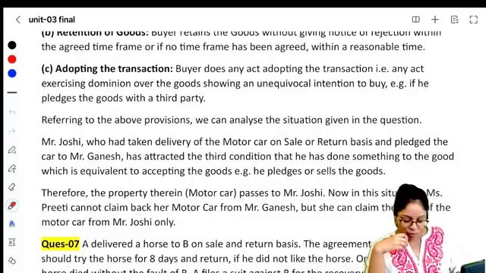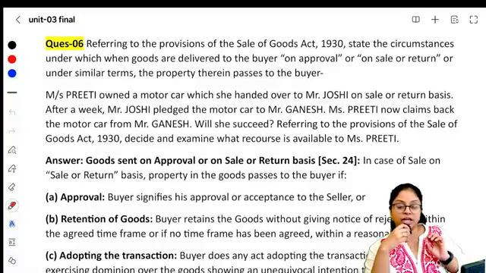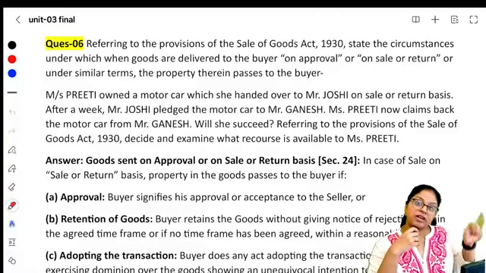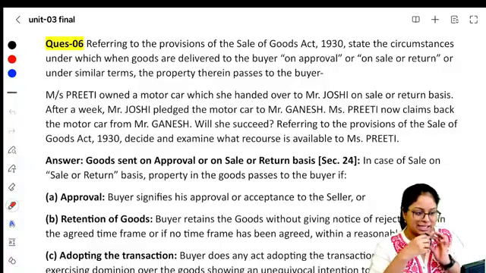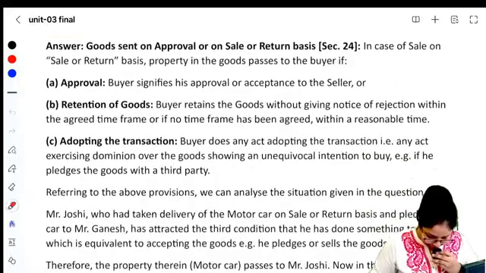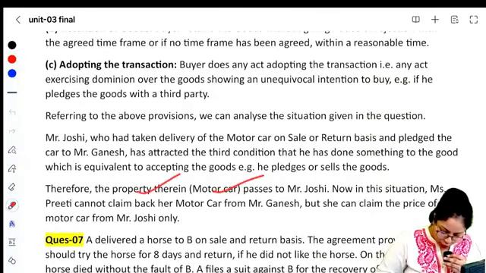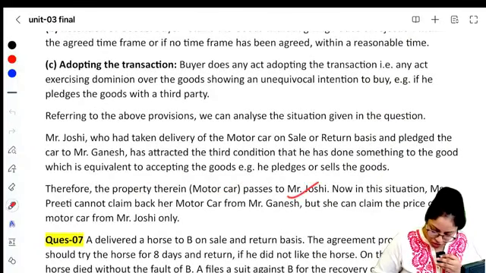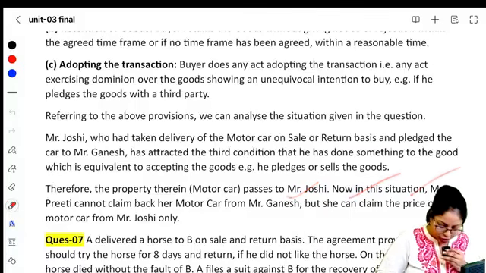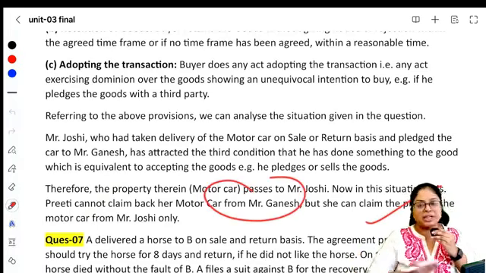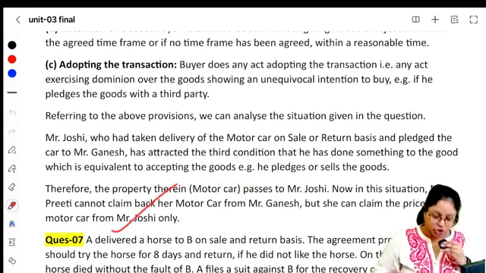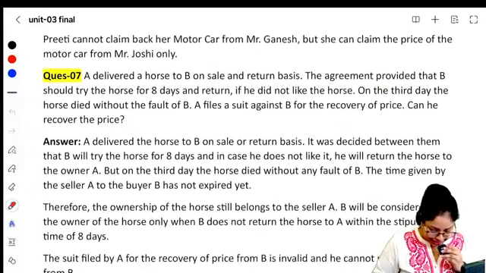And what did Joshi do? He pledged it. So he's doing something which shows that he's adopted the transaction. He's accepted the sale. Is that clear? So therefore, the property in the motor car passes to Mr. Joshi. Now in this situation, Miss Preeti will not be able to recover the car from Mr. Ganesh, but she can ask for the price from Mr. Joshi. Is that clear?